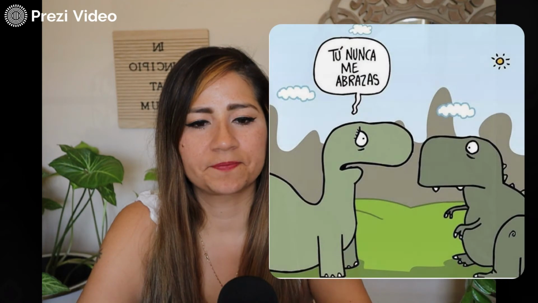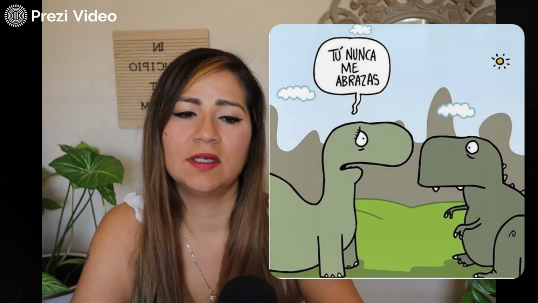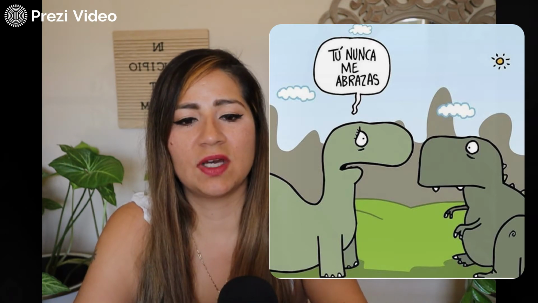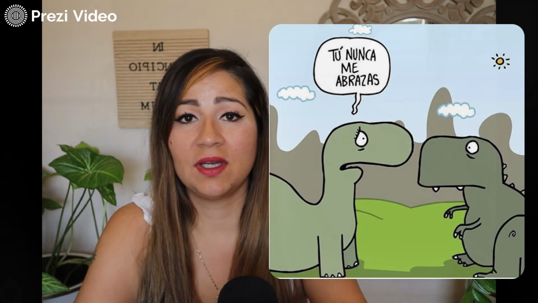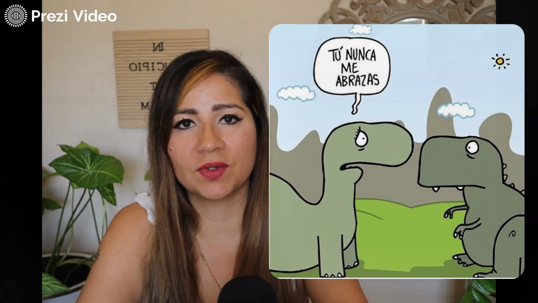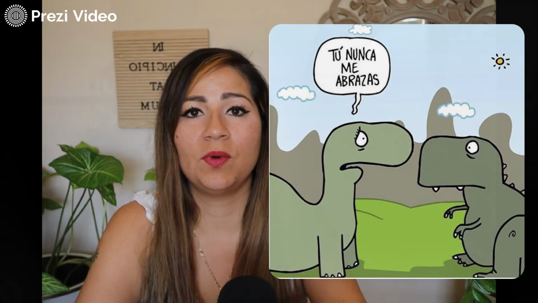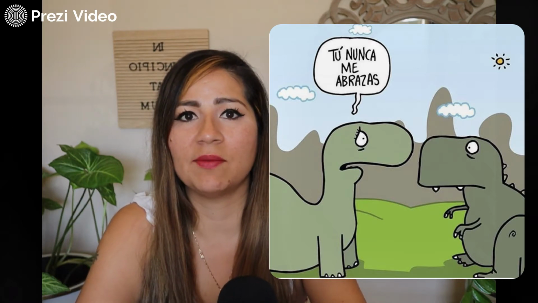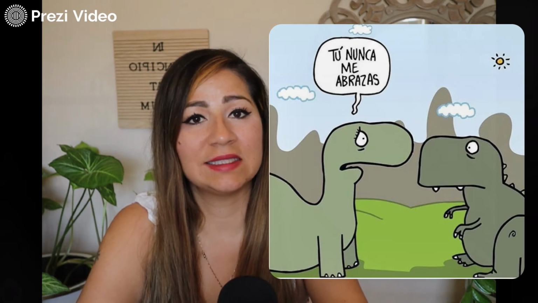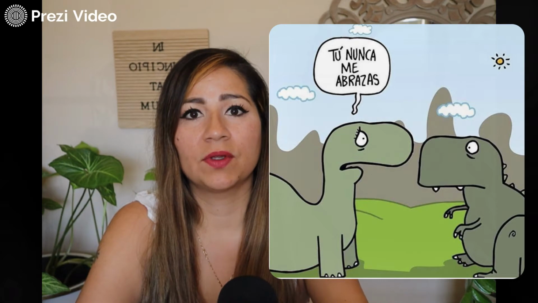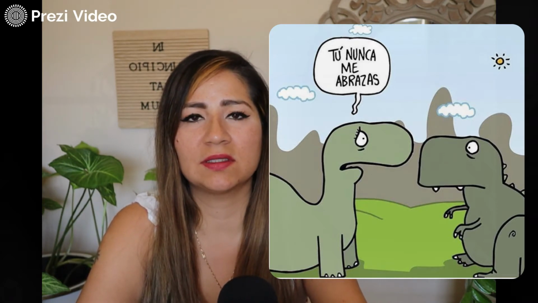So let's see. Okay, so for direct object pronouns, I have this little picture here. Hay dos dinosaurios, la dinosauria y el dinosaurio. La dinosauria no está muy feliz, no está muy contenta, ella está un poco molesta con el dinosaurio porque el dinosaurio no la abraza, él no la abraza a ella. Entonces ella le dice al dinosaurio, ¿por qué tú nunca me abrazas?